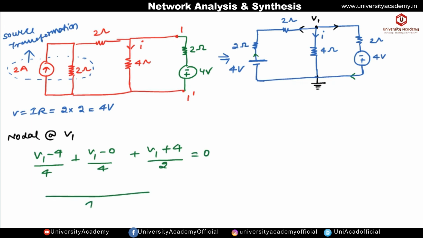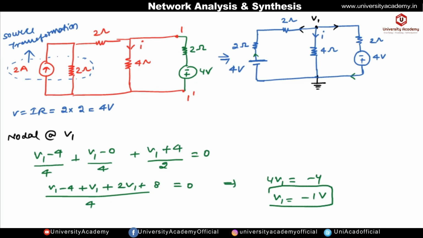So let us take the LCM as 4. So this is V1 minus 4 plus V1 plus 2V1 plus 8 is equal to 0. So if we simplify, we are getting 4V1 equal to minus 8 plus 4, which is equal to minus 4. So from here we are getting V1 as minus 1 volt. Okay, so this is minus 1 volt.